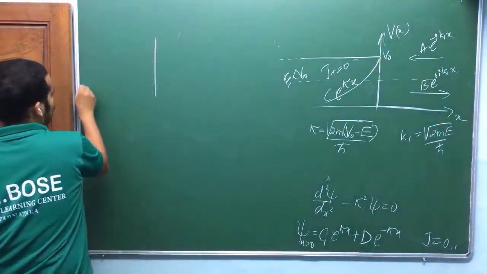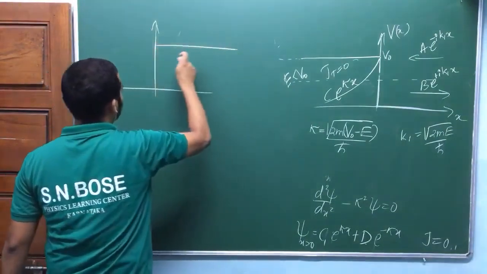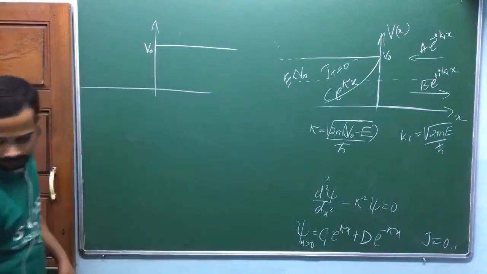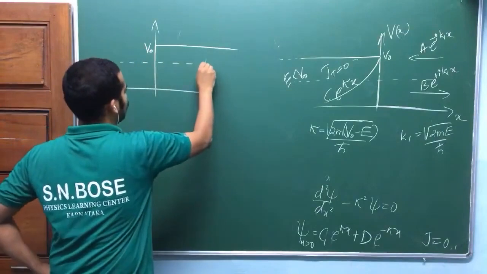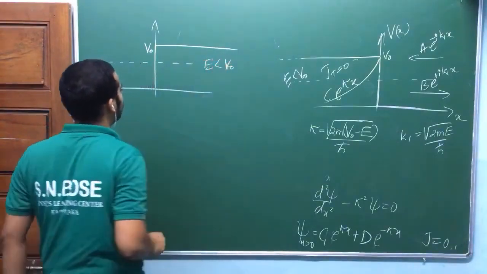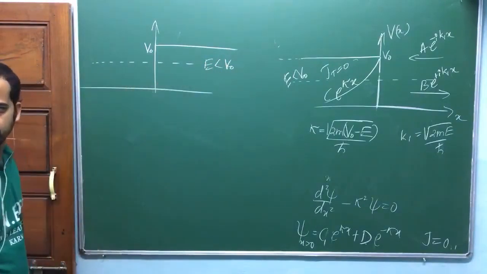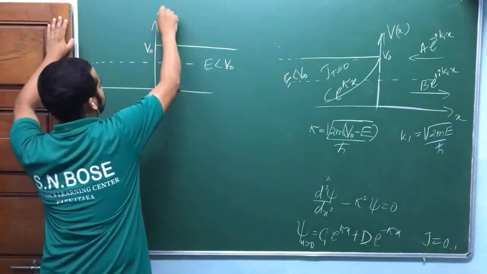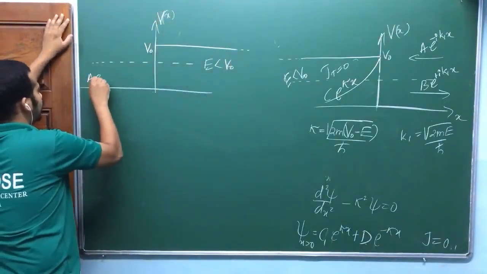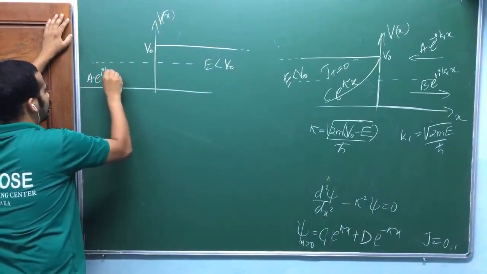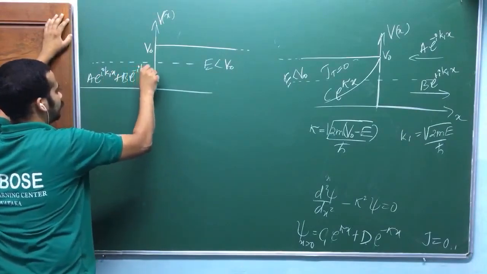Now, again, they may usually ask this kind of question, okay? What is the wave function plot? Let me take energy less than V naught first, okay? E less than V naught. In this situation, plot the wave function in this region and in this region, okay? That is the question they may ask. Now look here, your solution is a e power i k1x plus b e power minus i k1x. That's the solution.